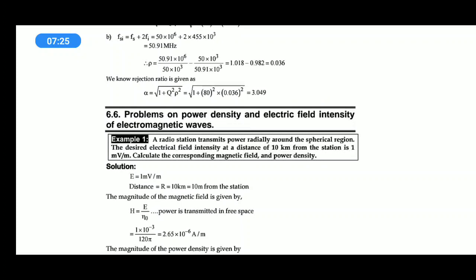It is similar to your normal concept called free space impedance. In free space impedance, we talk about eta naught.